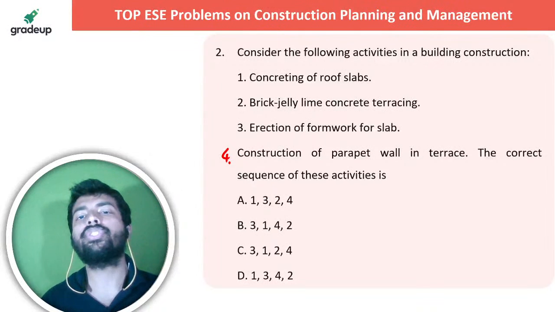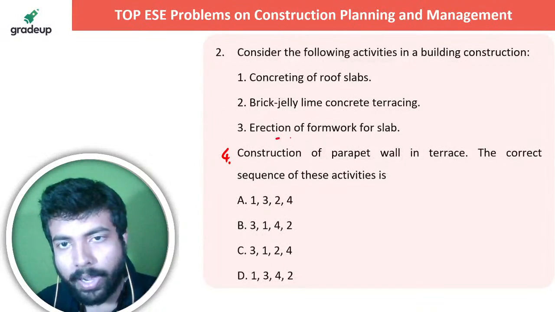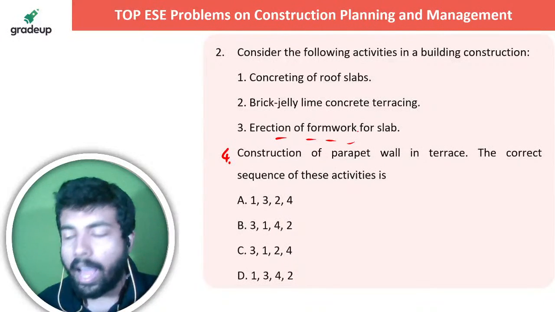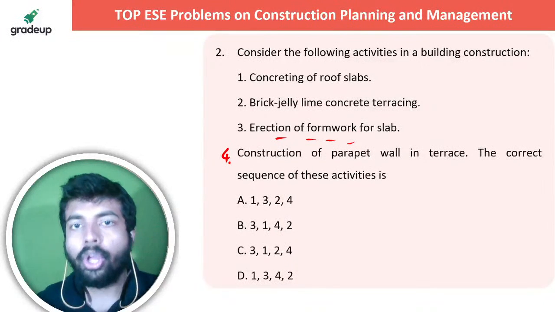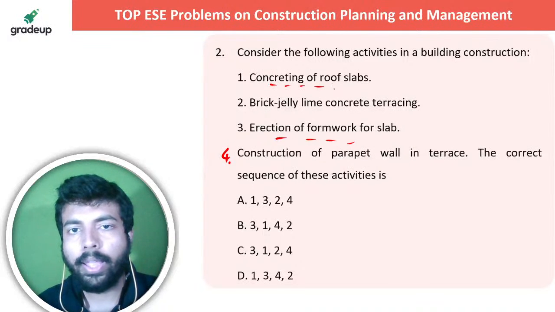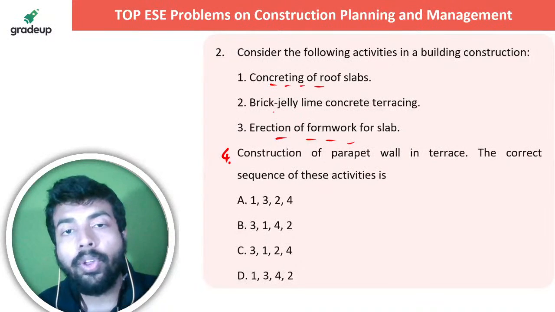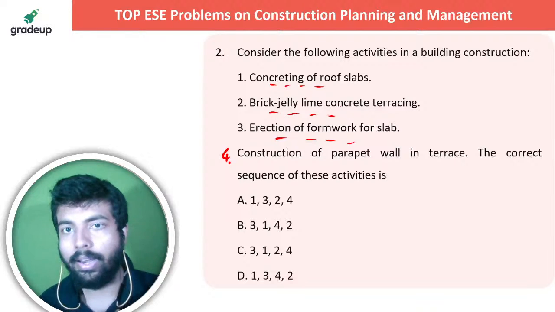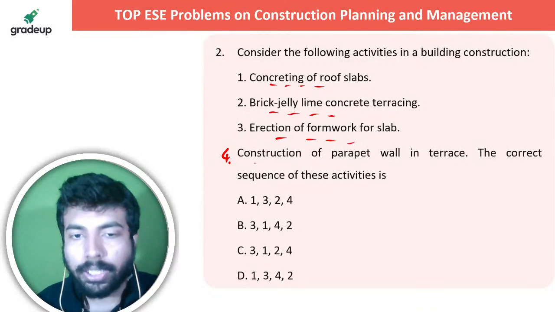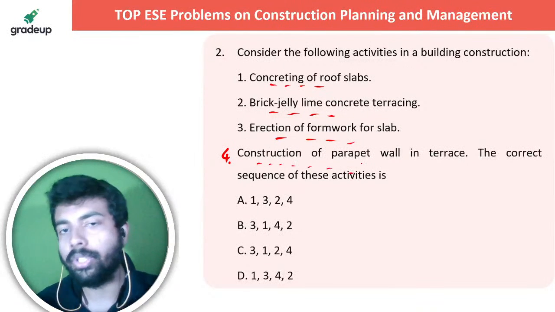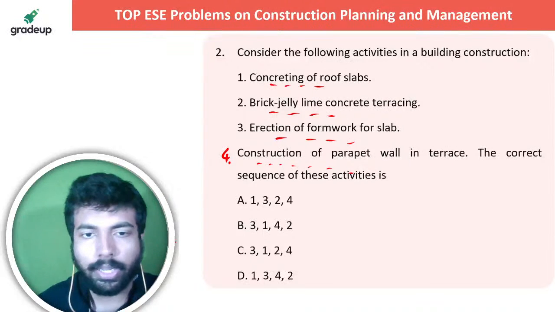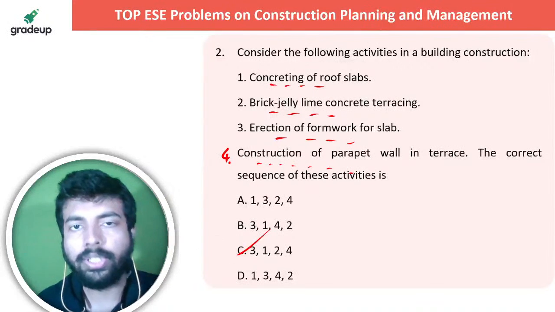Yes, of course. First of all, what do you do? Erection of formwork. First you will make the formwork, right? After that, what are you going to do? You will do the concreting. Okay. After that, you will find this brick jelly lime concrete terracing. And last but not the least, you will do the construction of the parapet wall in the terrace, right? So it's option C.